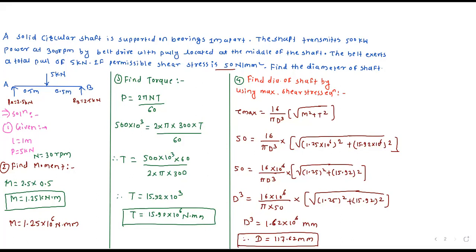Okay, someone asked the question: diameter which is equal to 30 mm is given? No. So this 300 is the revolutions per minute given. So these revolutions per minute we require for finding out this torque. Because here power is given, revolution per minute is given, and by using this power equation we have to find out torque. So this 300 is the revolution per minute, not a diameter. Here we have to find out diameter.